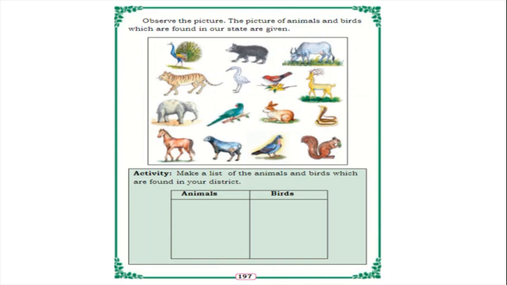So next, observe the picture. The pictures of animals and birds which are found in our state are given below. These are some of the animals we can find in our Karnataka state: peacock, bear, cow, snake, squirrel, pigeon, horse, elephant, etc. And one more activity: make a list of the animals and birds which are found in your district. Okay, so this is all about the district, children.